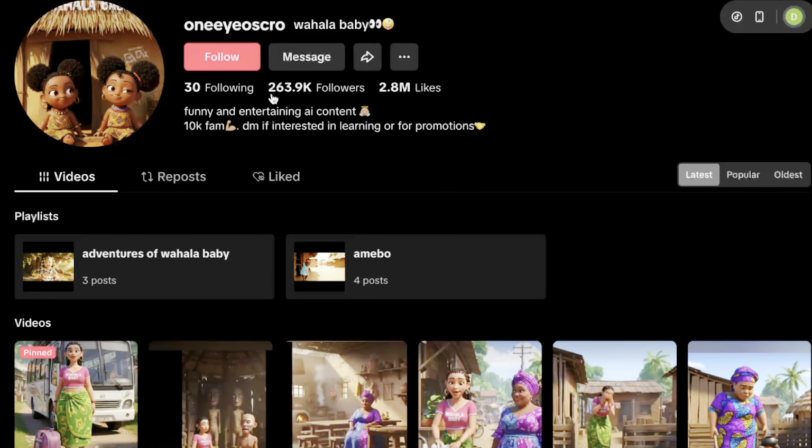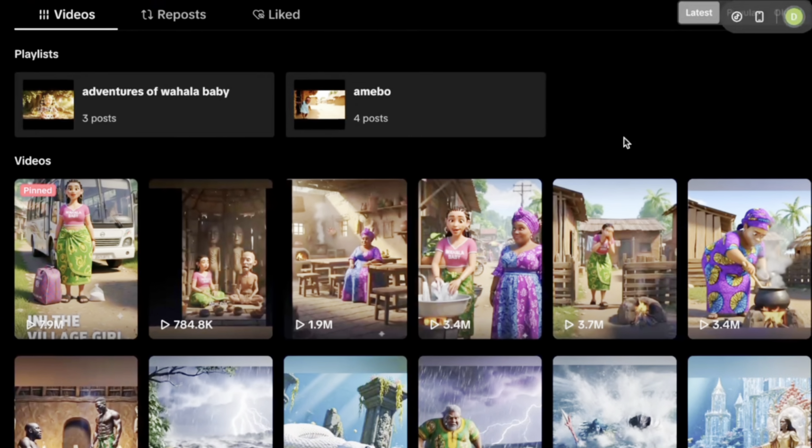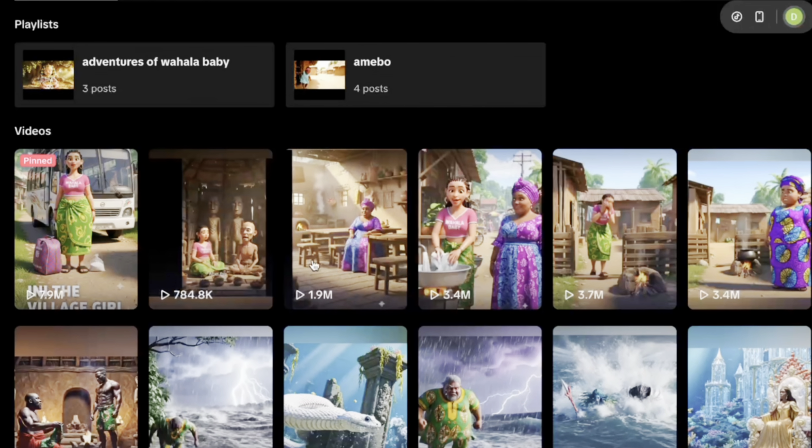Animated short movies are taking over social media right now. On TikTok alone, creators are pulling millions of views. Now, take a look at this page with more than 1.5 million followers, posting nothing but 3D animated short movies. Here's another one with more than 160,000 followers doing the same thing. And if you check out their posts, they consistently do millions of views.